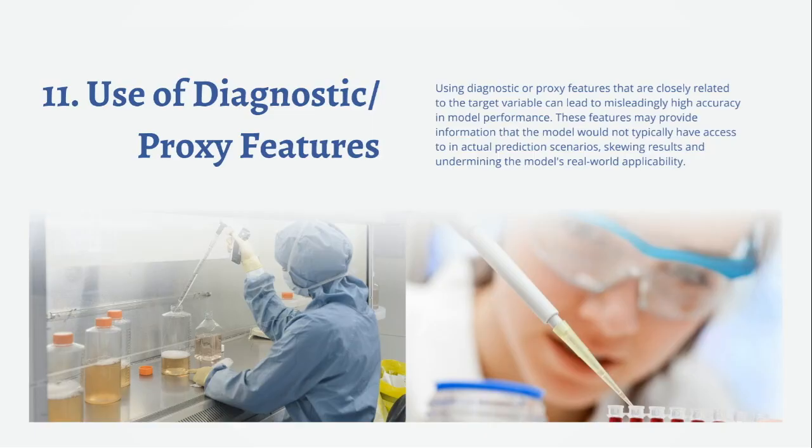For example, let's say we're training a machine learning model to predict a patient's future weight based on certain life factors. If we include their current weight as one of those features, there's really no point in using machine learning. The answer is already right there. The model might look highly accurate during testing, but it wouldn't be useful in practice. So, it's important to make sure that the features we use in training are realistic and reflect what would actually be available in a real clinical or operational environment.